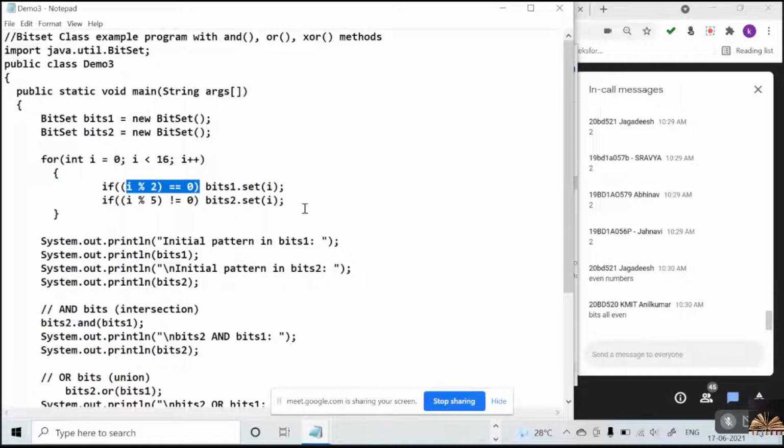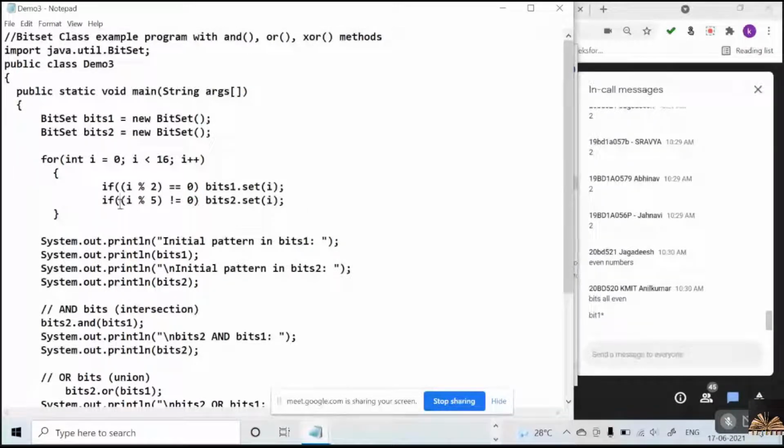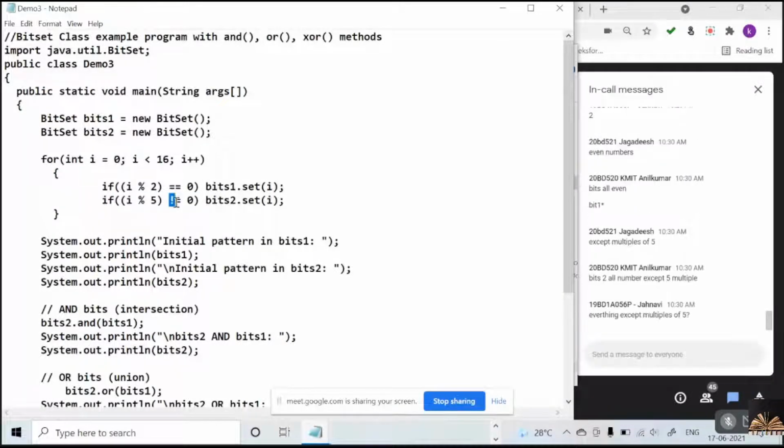And what elements are in bitset 2? All the elements except multiples of 5. Very good. If you clearly observe, there is a not equal to. That is, I am excluding the multiples of 5 in bitset 2.